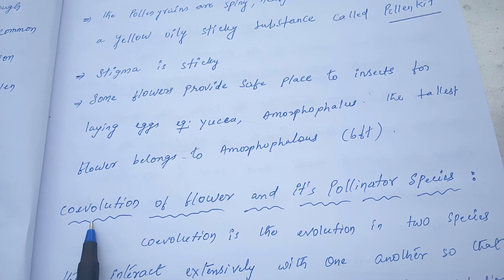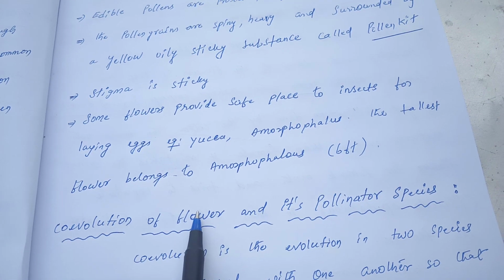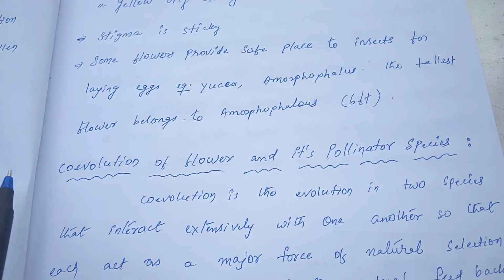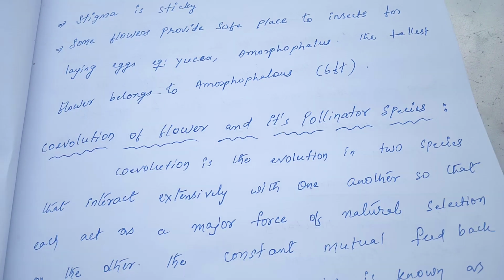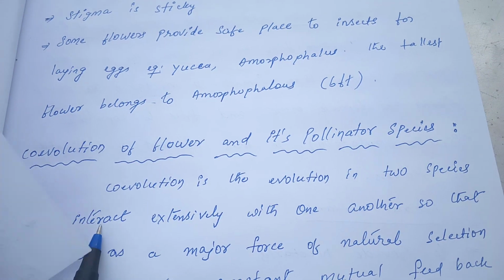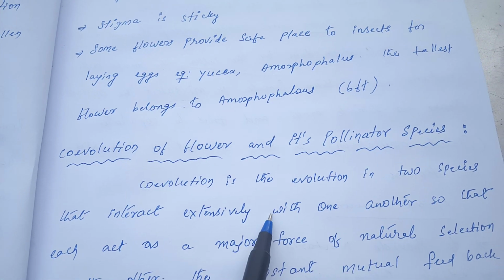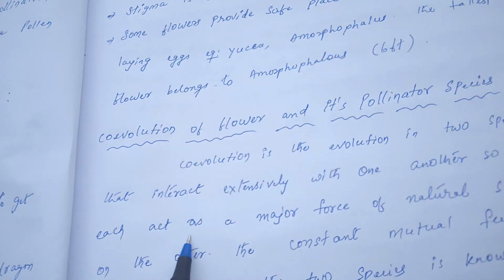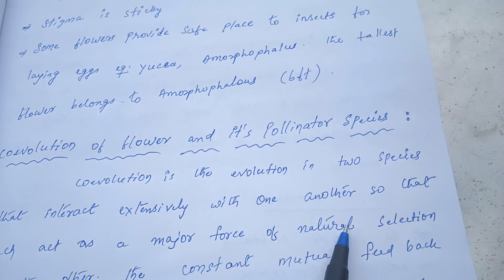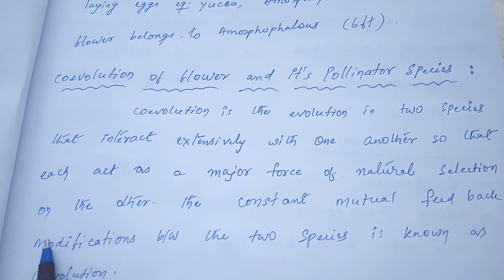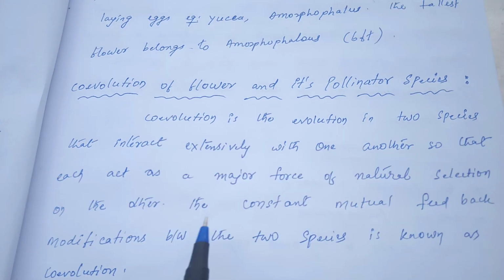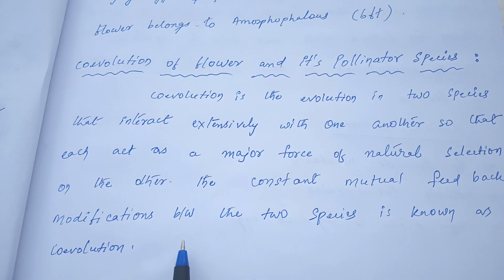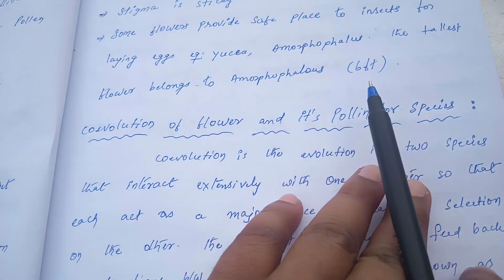Here one more important point is co-evolution of flower and its pollinator species. Co-evolution is the evolution in two species that interact extensively with one another so that each acts as a major force of natural selection on the other. The constant mutual feedback modifications between the two species is known as coevolution.